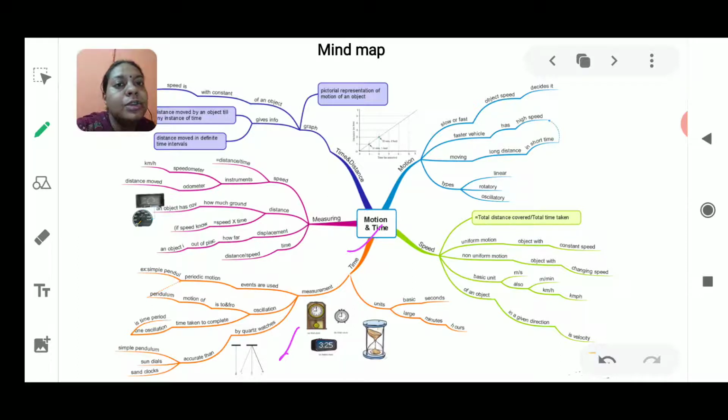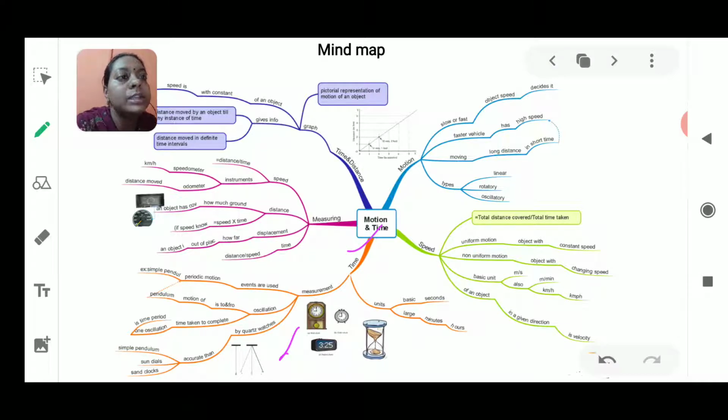Okay, so this was all about the mind map of this chapter. As you could see, all these topics are interrelated with each other, and if we do not see this interrelation, then it becomes difficult to understand how things are running and how they are connected. So this mind map is the easiest way to explain how this is going on.